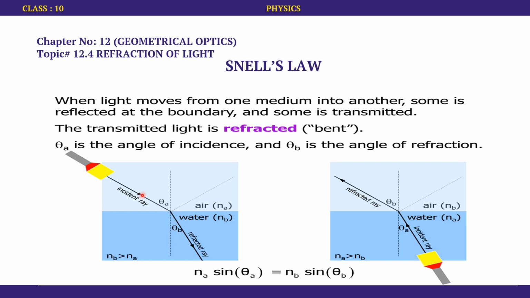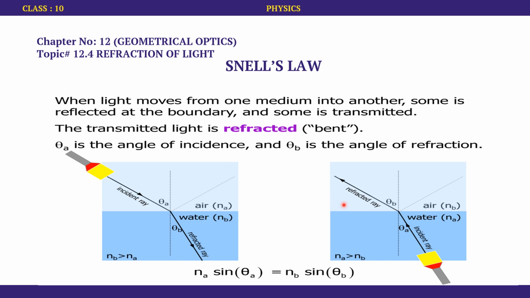Okay. What exactly is happening to the ray of light when it enters from a rarer medium to a denser medium? It will bend. But how? It will bend towards the normal. If this is the normal, then one can see that the ray of light is bending towards the normal. This is exactly what happens when a ray of light enters from a rarer medium to a denser medium. You can see that Nb is greater than Na. That means that water has a much higher refractive index than air, which also makes sense.